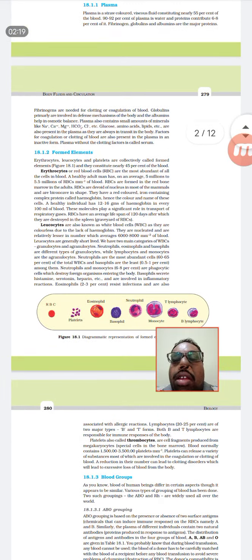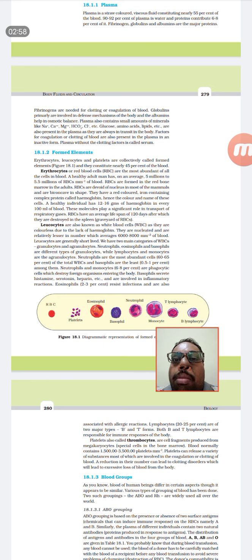The formed elements are formed from one part of the body. For this you have to be very careful to understand: whatever blood is formed in our body, it is formed through a process known as erythropoiesis. Erythropoiesis is the pathway by which the blood cells are formed, and it takes place inside the bone marrow, and mostly the thigh bones are responsible for producing the maximum formed elements.